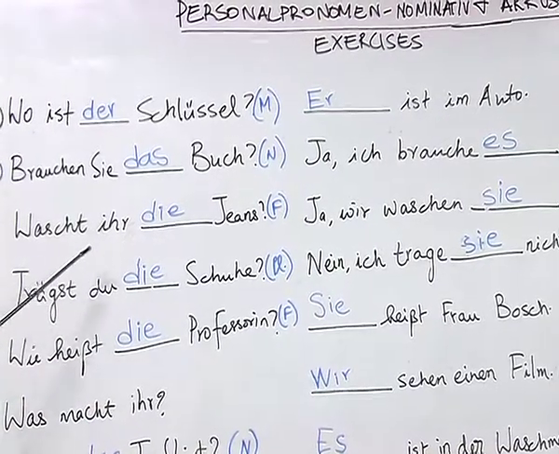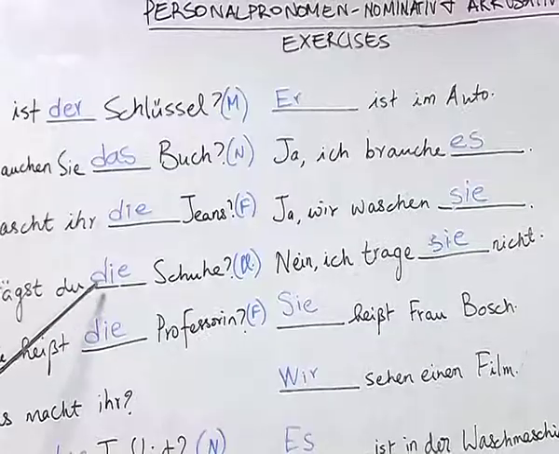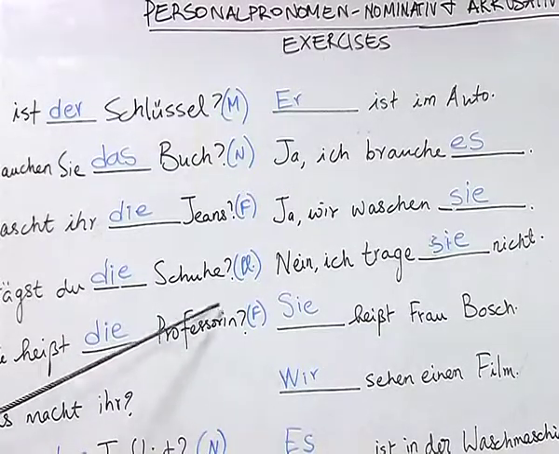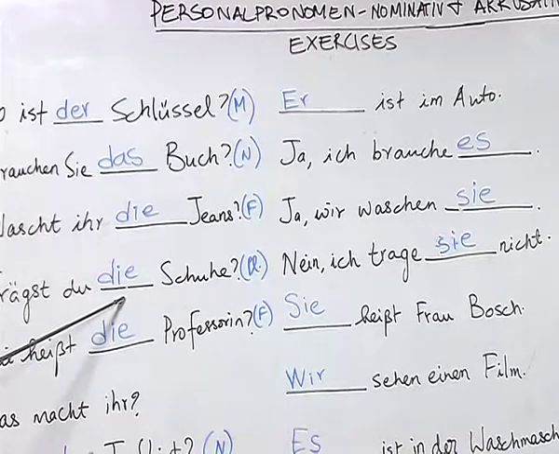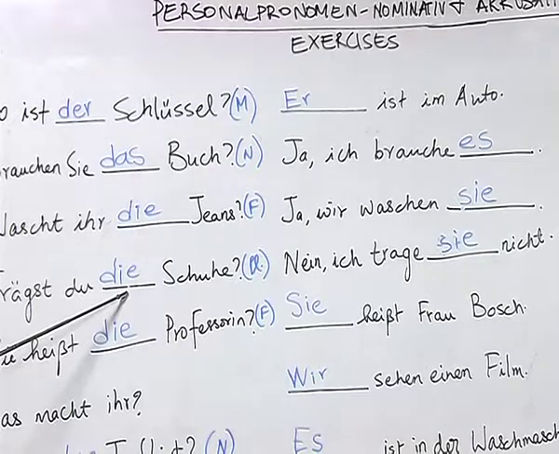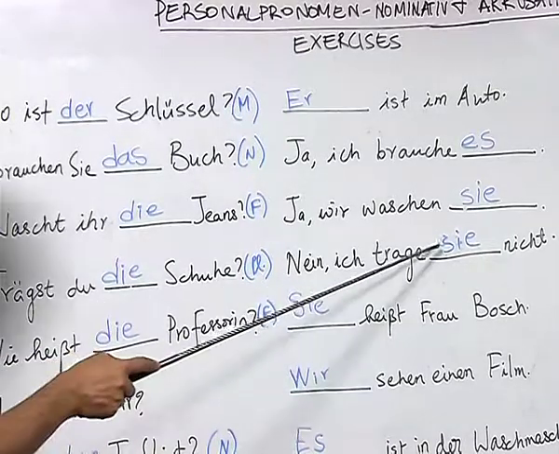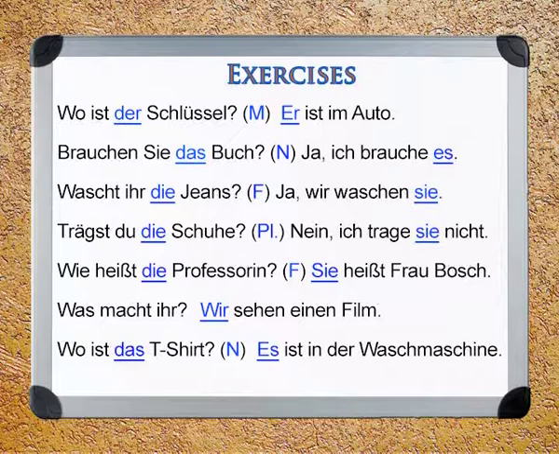Trägst du die Schuhe? Nein, ich trage sie nicht. Here also the student correctly identified that the noun Schuhe is in plural, and as you know the article for plural is die in nominative as well as in accusative. Also the pronoun for the plural article die is sie in nominative as well as in accusative. Wie heißt die Professorin? Sie heißt Frau Bosch.